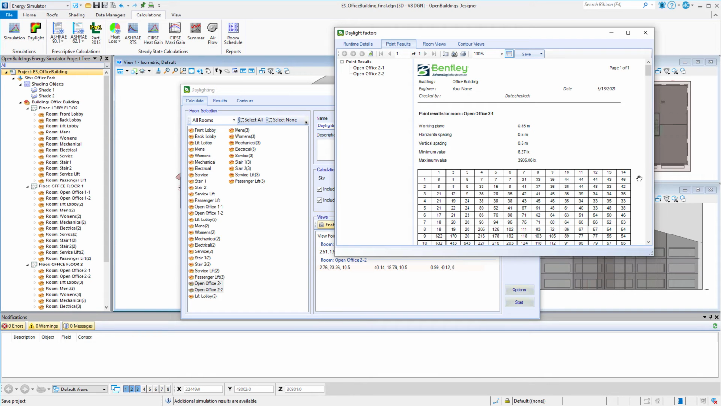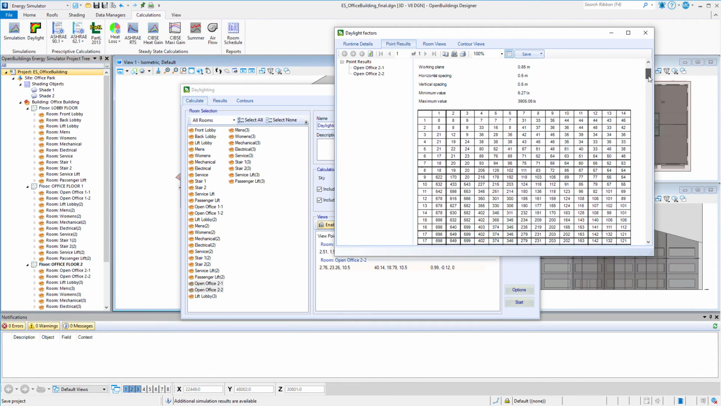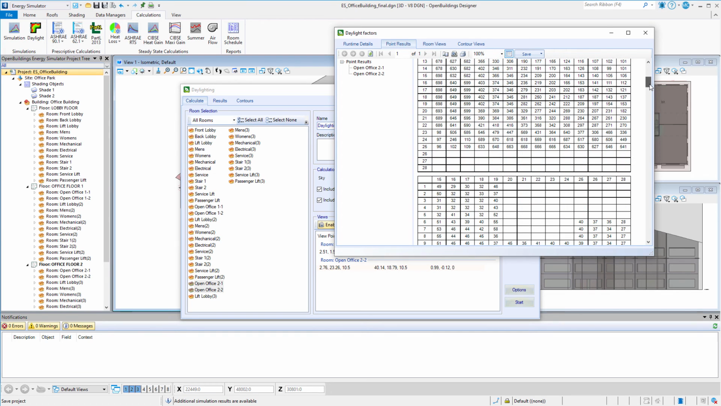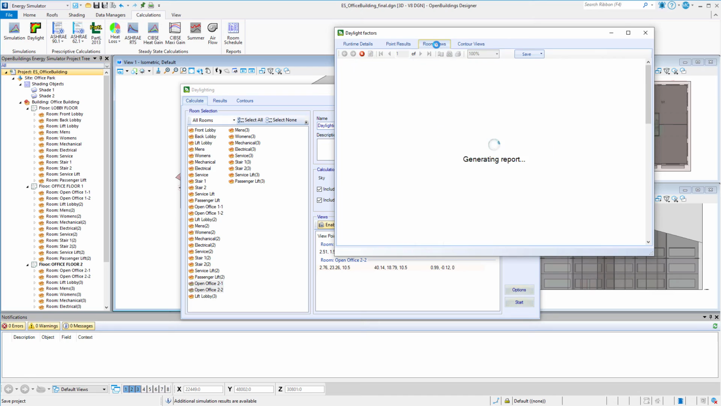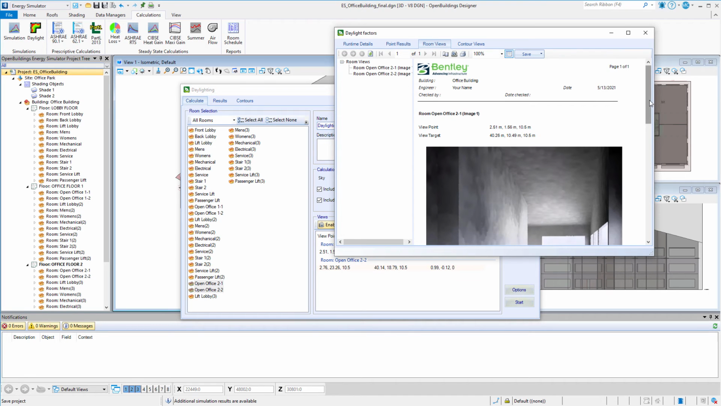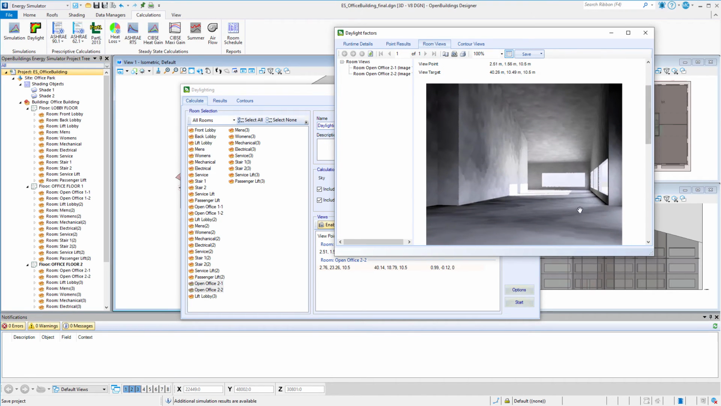Now note the light levels in this report. They are much lower than in the previous report. And look at the room view on the south side of the building. Almost all the direct sunlight has been blocked by the taller building across the street.